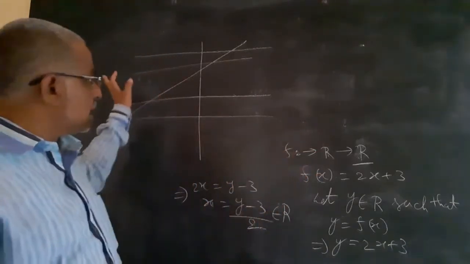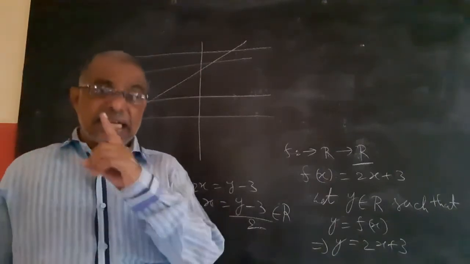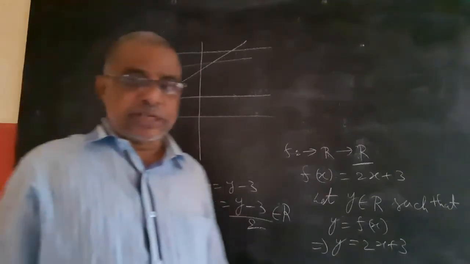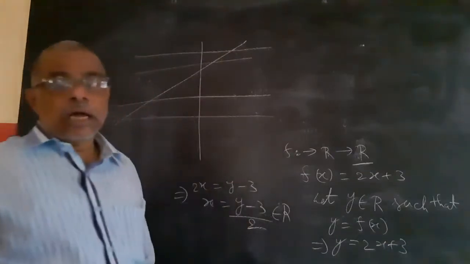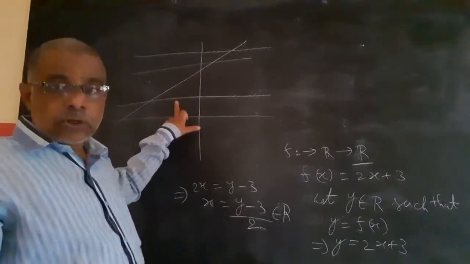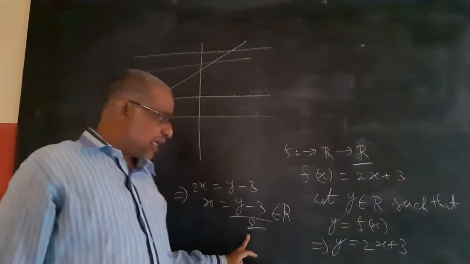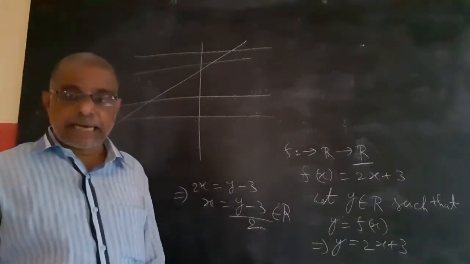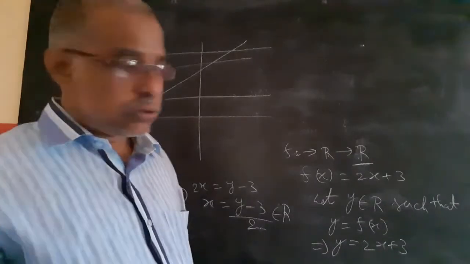The horizontal line should cut the graph at least one point. That is the most important point here. So this is 100% an onto function, mathematically also it is an onto function.